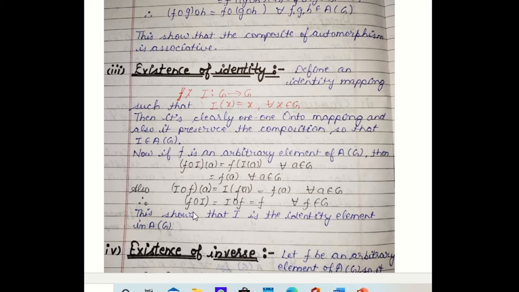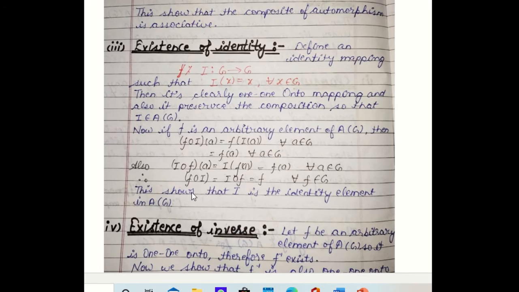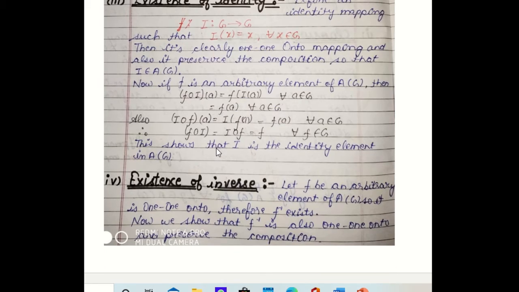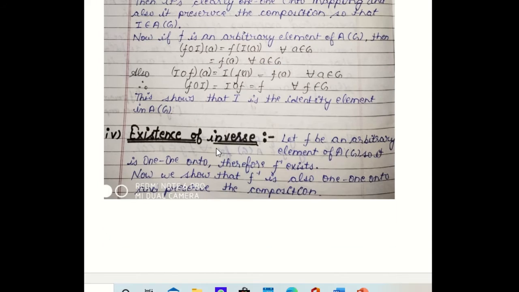F of I over A is equal to FA is equal to I of F over A. So this implies I behaves like the identity element of the group. So I is the identity of the automorphism set AG. So the identity element exists in AG.